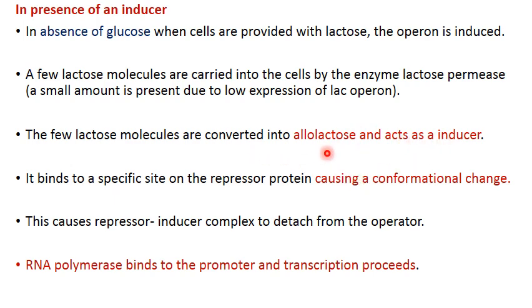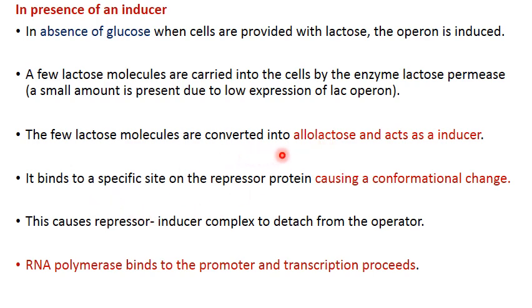It is an isomer because lactose is a disaccharide made up of glucose and galactose. Galactose is linked to glucose, and the linkage is 1 to 4, that means the first carbon is linked to the fourth carbon. But in allolactose, the linkage is 1 to 6, that is, the first carbon of galactose is linked to the sixth carbon of the glucose.